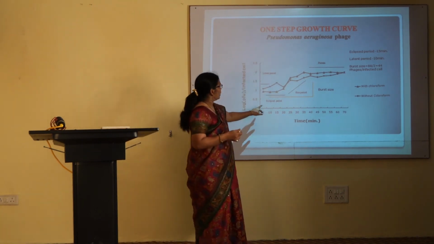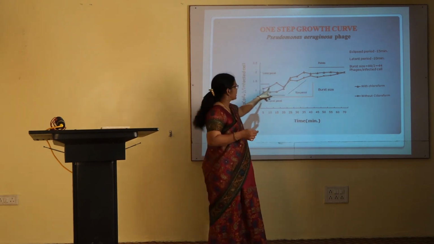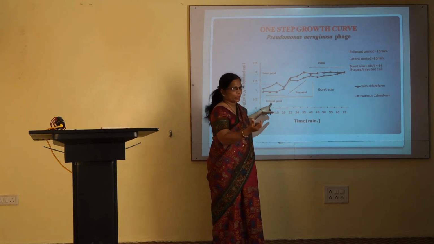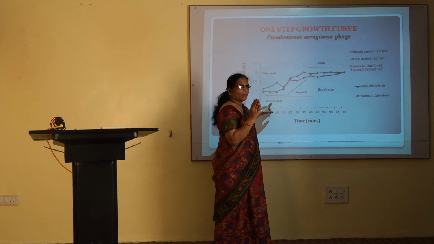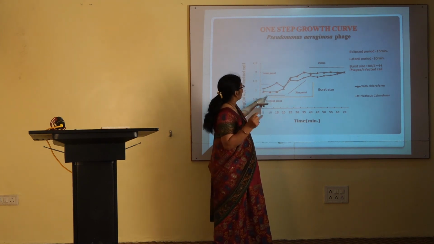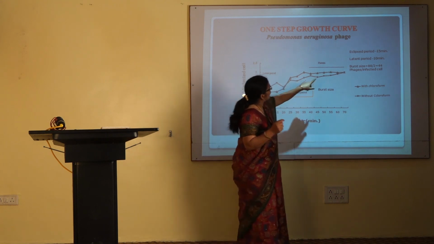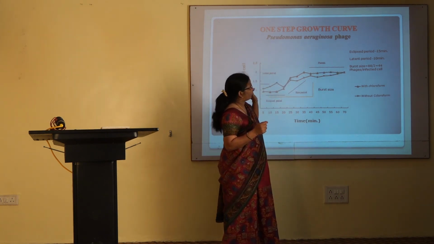See, here in this graph, this is called a one-step growth curve. For the eclipse period, we have artificially destroyed or killed the cell. This is the burst size. This is the eclipse period. This is the latent period. The eclipse period is 15 minutes. The latent period is 10 minutes.